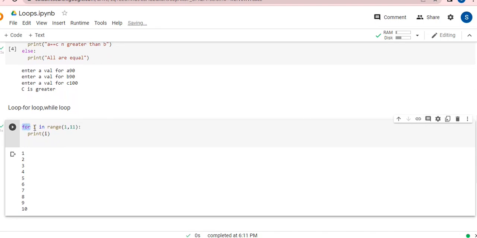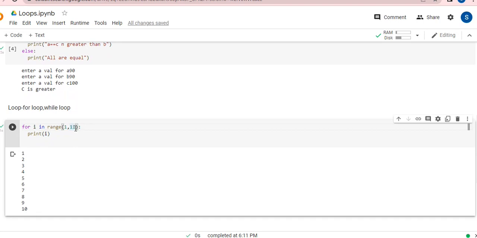So for is a loop, I in range, I'm having this range like 1 to 10. I'll be getting all numbers one by one in I. So I'll be getting 1, then 2, 3, 4, 5, 6, 7, 8, 9, 10, all numbers, and I'm writing print I. So all numbers will be printed on my screen back to back.